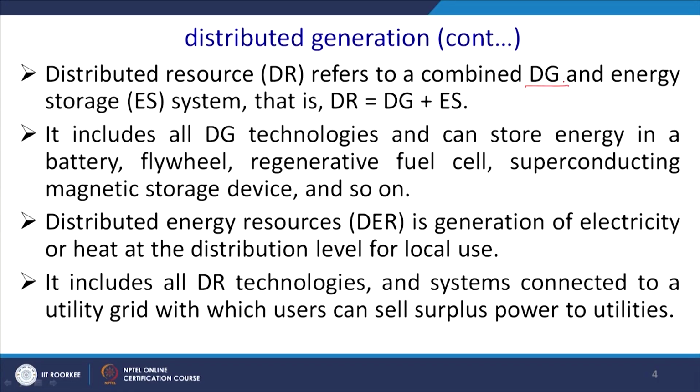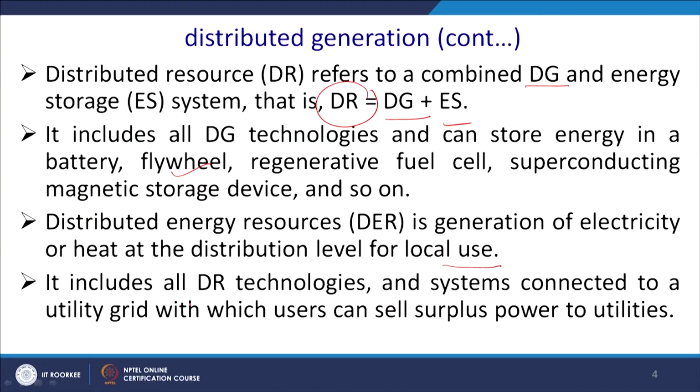Now, distributed resources, that is DR, refers to the combination of the DG and the energy storage element. Mostly these are batteries, and this is actually DR consisting of DG and ES. It includes all DG technologies and can store energy in battery, flywheel, regenerative fuel cell, superconducting magnetic storage devices, even very high ultra capacitor, etc.